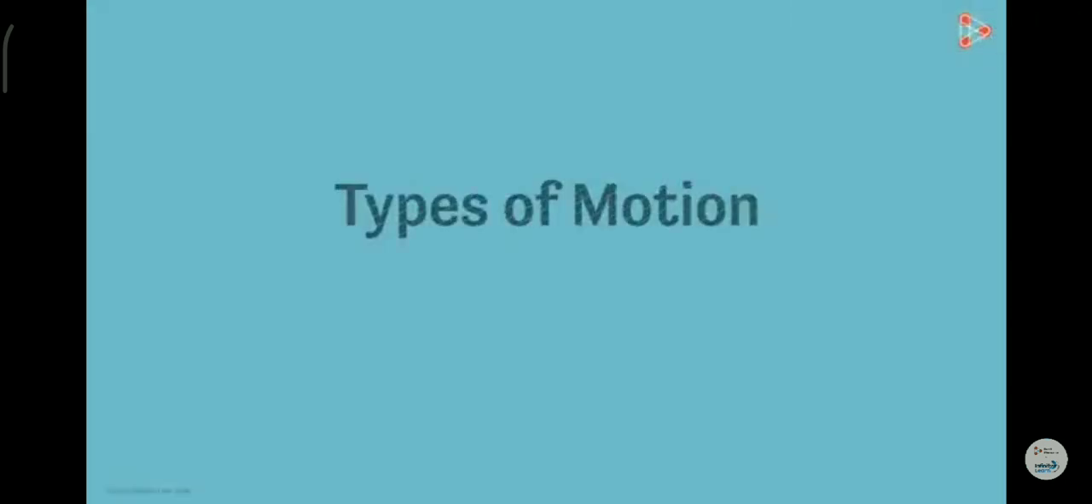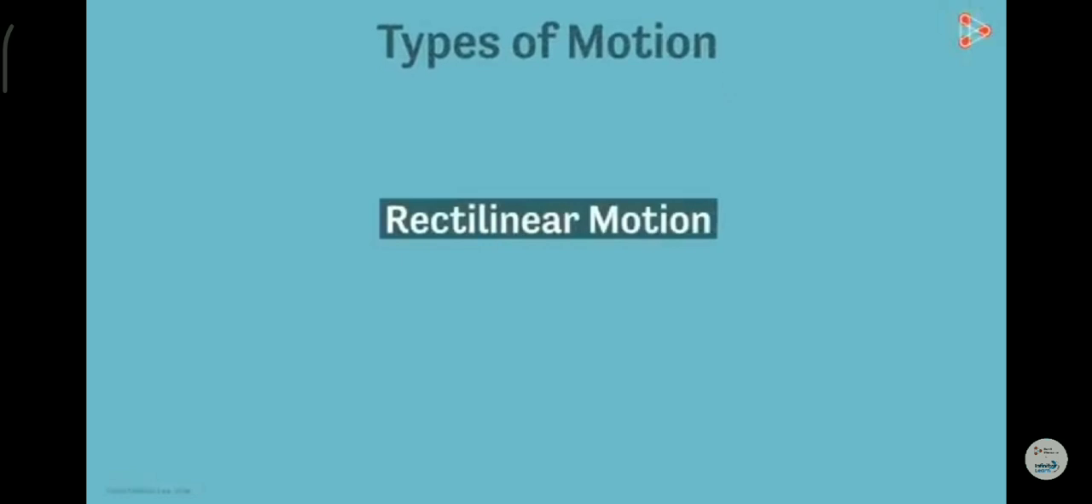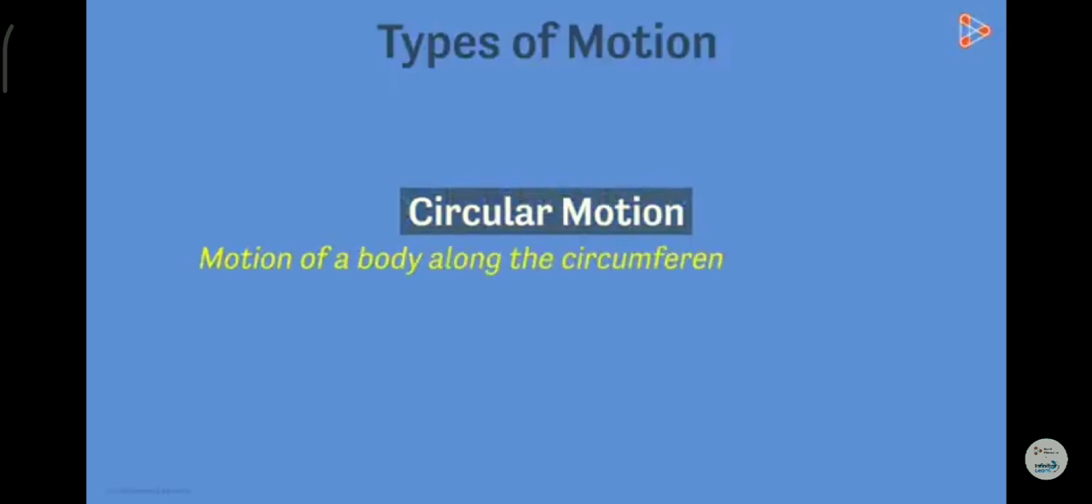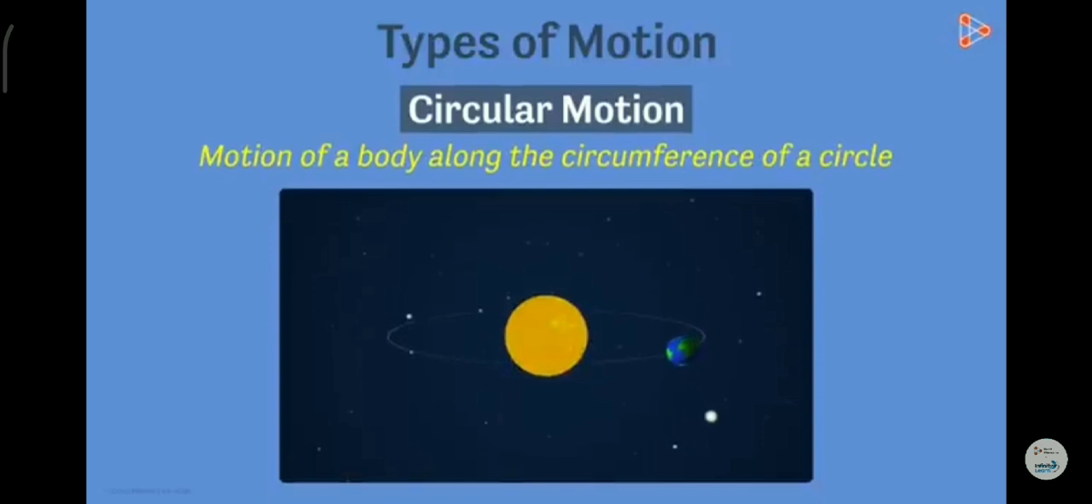The simplest of all is the rectilinear motion. It is the motion of a body in a straight line. The example that we saw earlier is of a rectilinear motion. Object is moving in a straight line from A to B. There is another type of motion called the circular motion. What can this type of motion be? It is the motion of a body along the circumference of a circle. Example: motion of the Earth around the Sun is an example of circular motion.